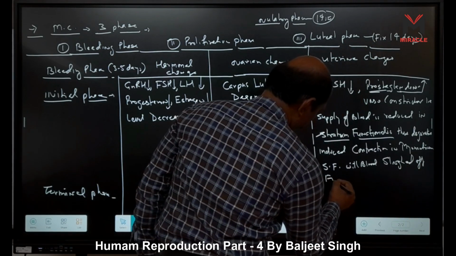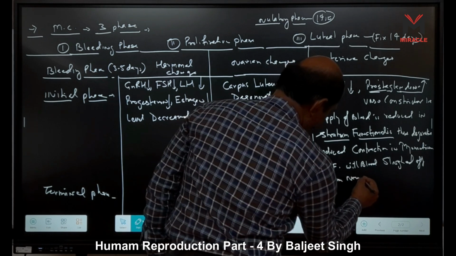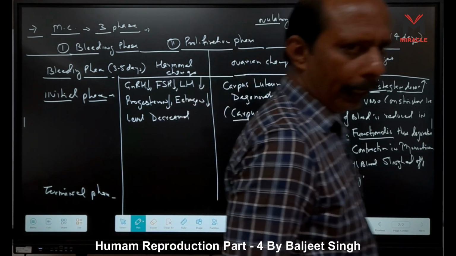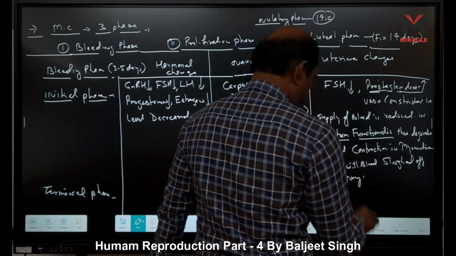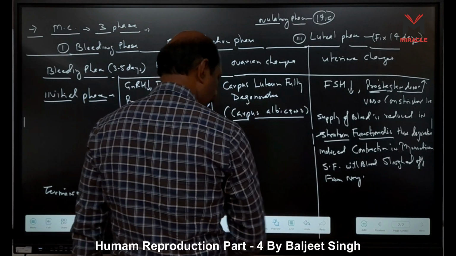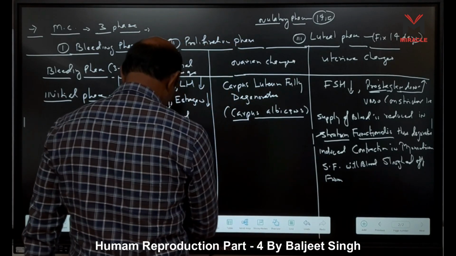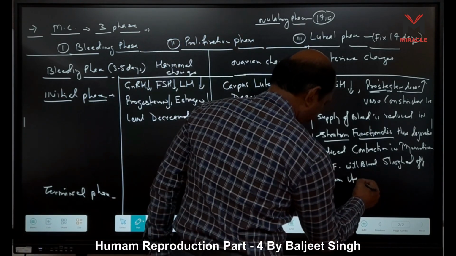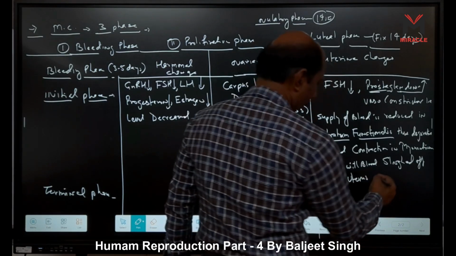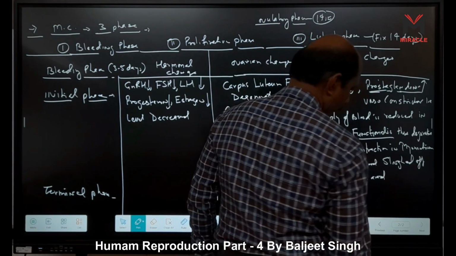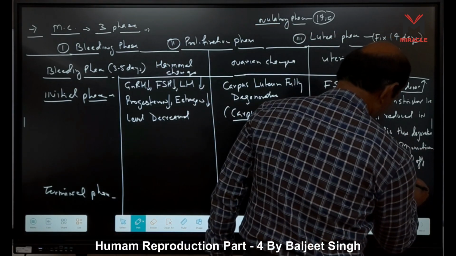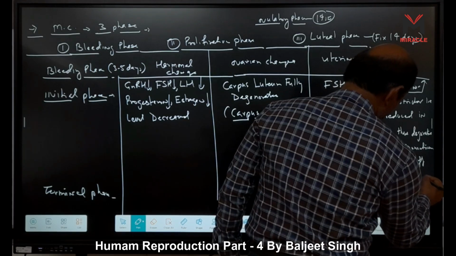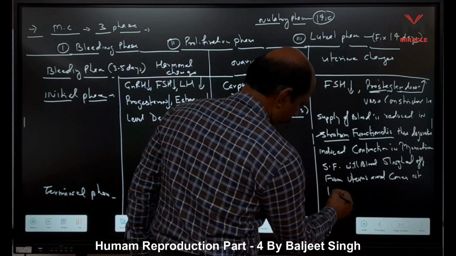Released from the uterus. Oh sorry, it is not ovary, it is uterus. Flushed off from the uterus, right, and expelled out through the vagina and comes out.